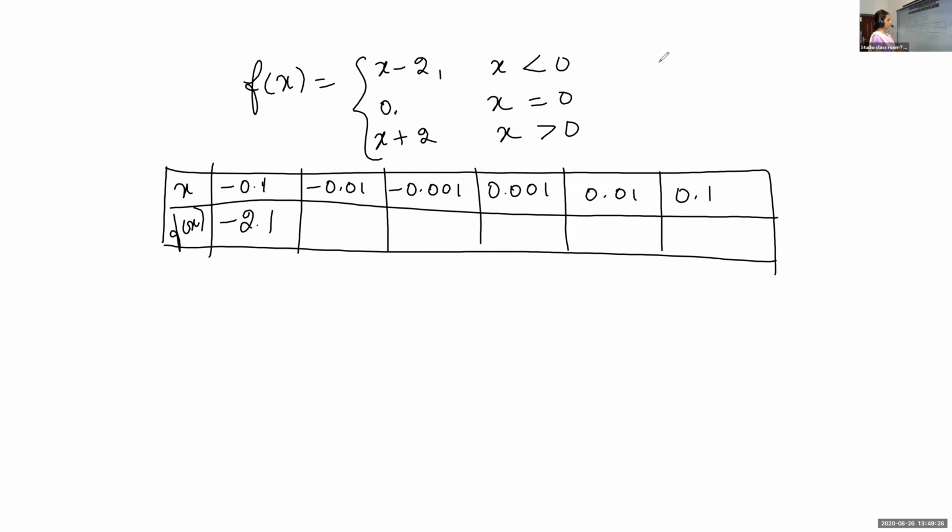Minus 0.01. Can you give the answer, Shubham?